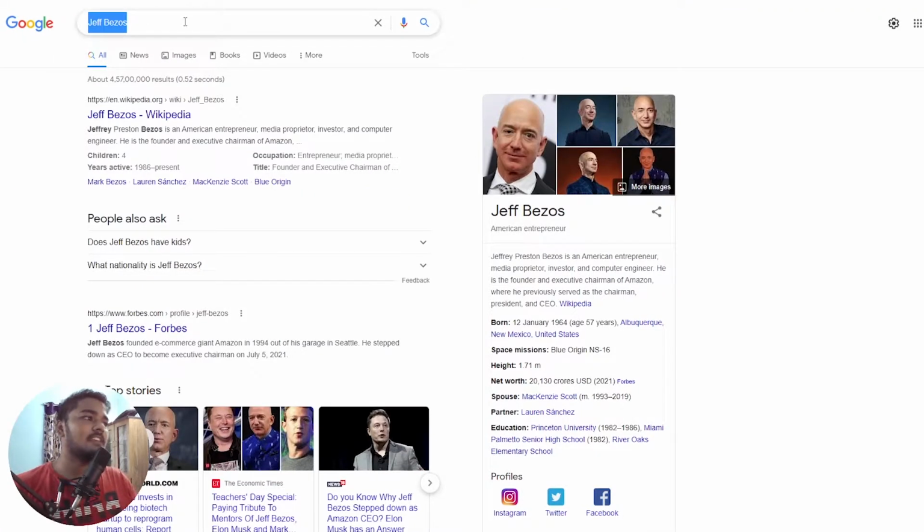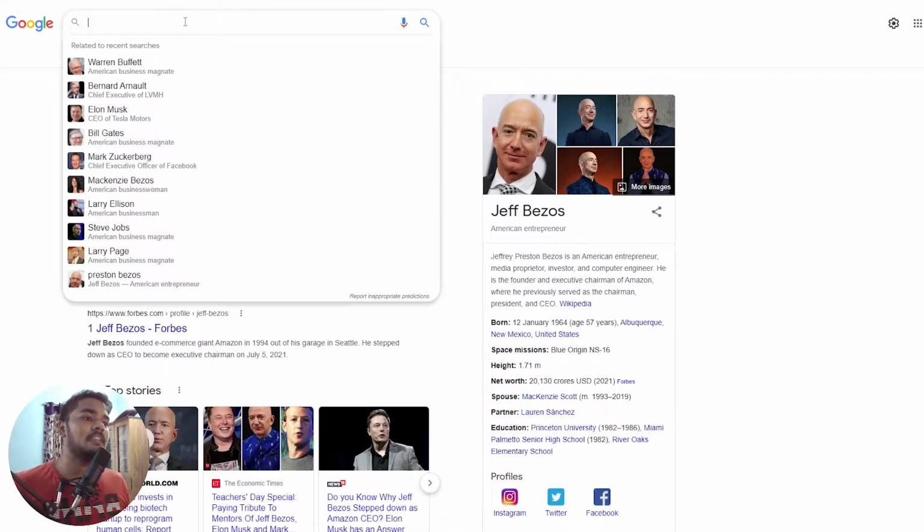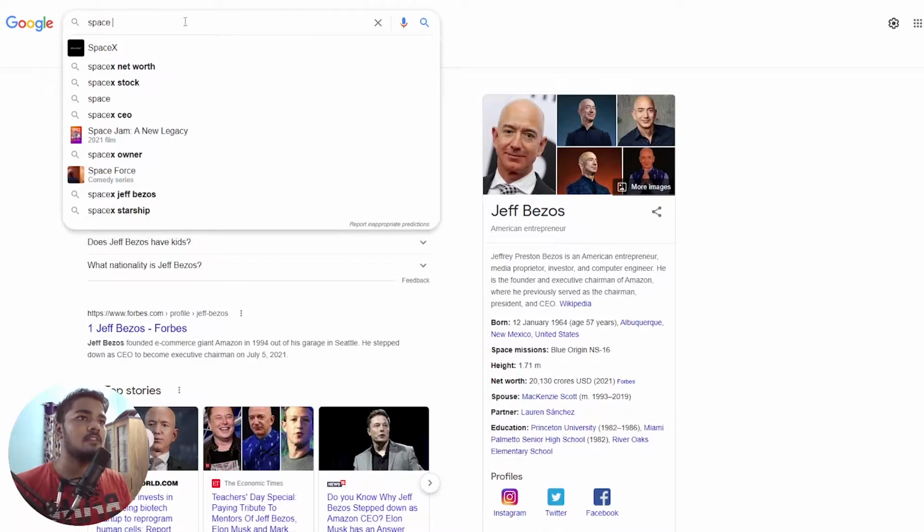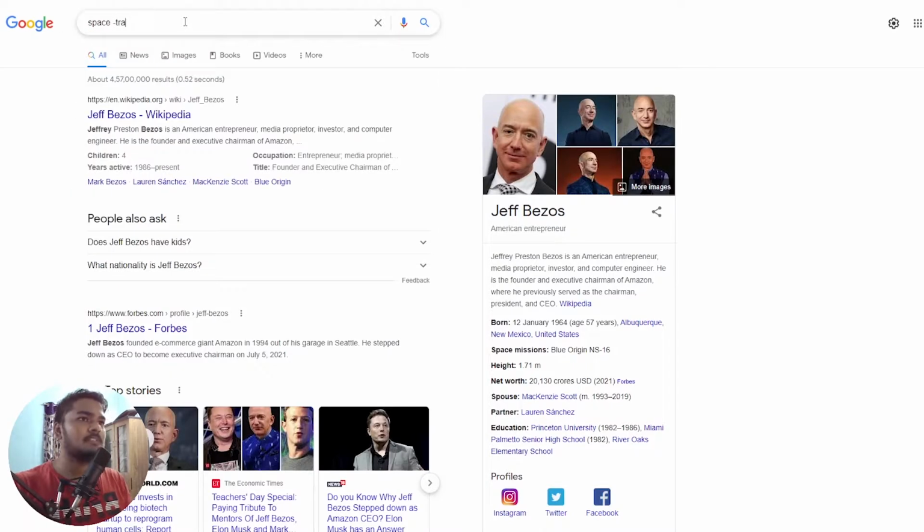Exactly like that, you can also exclude many things. For example, you want to know about space, but not about space travel, or SpaceX related stuff, or even NASA. You want to know about something else. So these words will not be included in your search results, but space will be, because we are not using a hyphen before that.